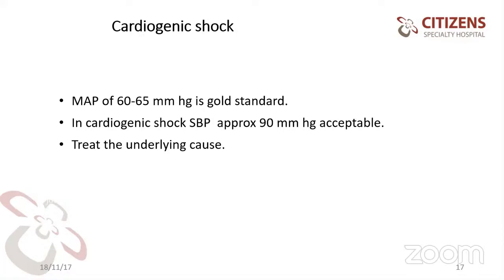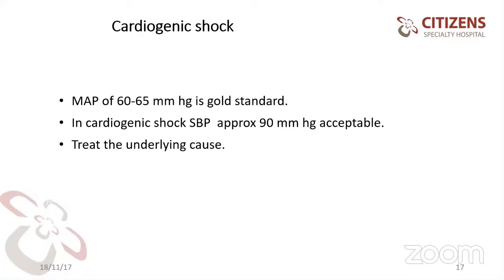If you increase the vasopressor, your afterload increases, and there is more pressure on the heart to pump. The more pressure, the more the cardiac failure increases. So that's the reason why they say 60 to 65 mmHg, or a systolic blood pressure of more than 90.